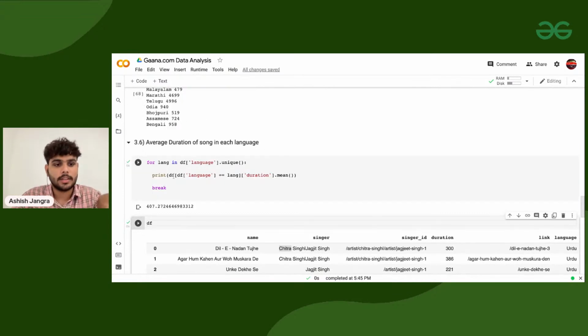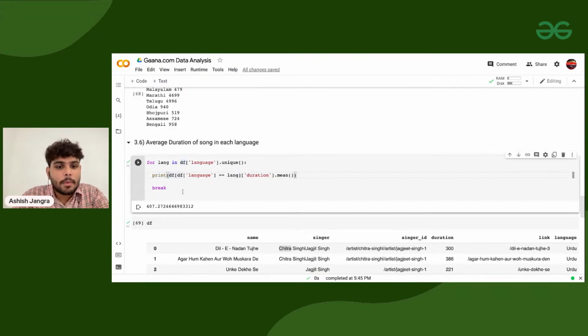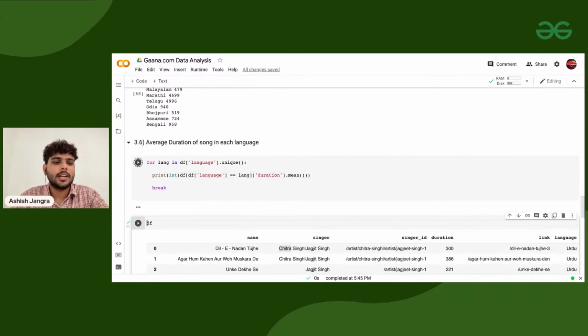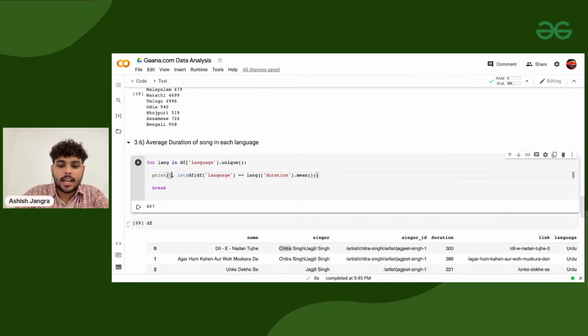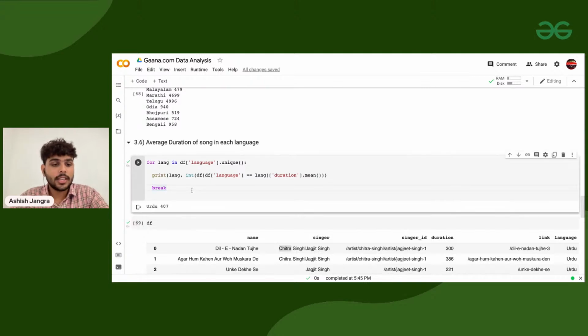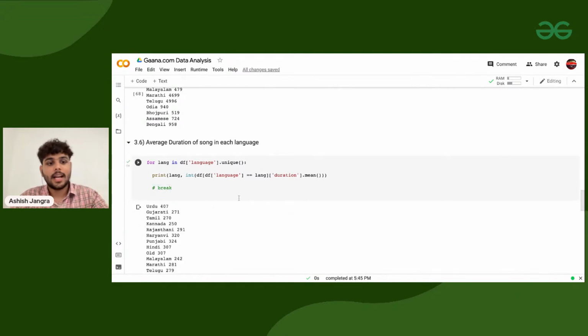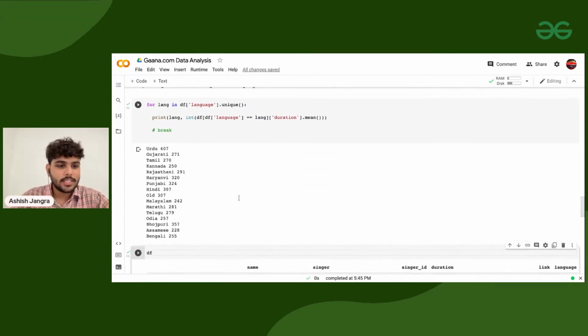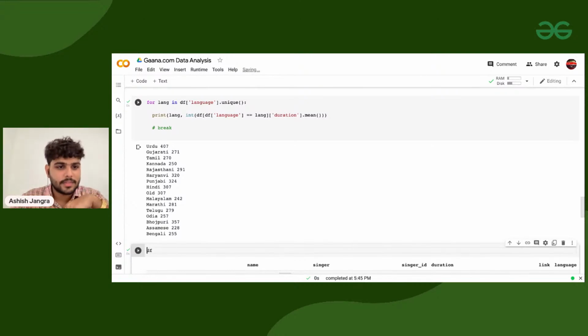It is 407. Now I'm converting it to integer so that I don't need to get rid of those decimal values, and I'm also printing the language. Now if I'm executing it, Urdu songs are having an average duration of 407 seconds. Here you can see a massive difference, right?